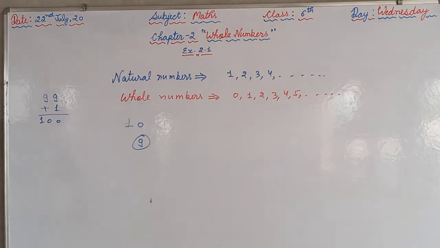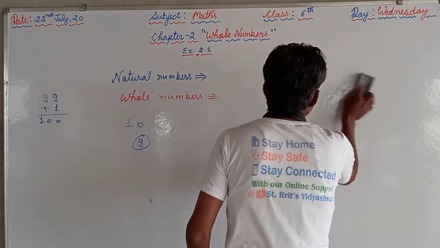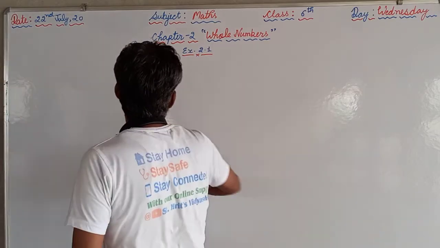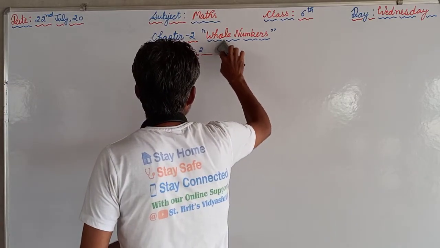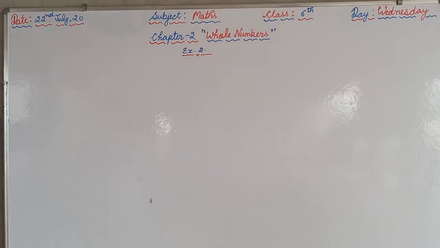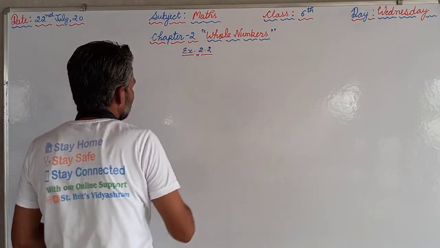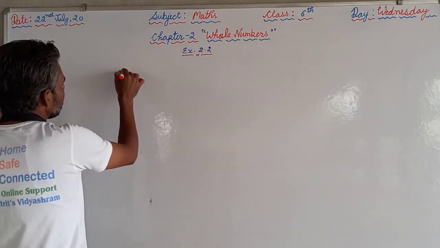Afterwards we are supposed to move towards exercise 2.2, but before that we will discuss some properties of the whole numbers. What kind of properties are there? First is the commutative property.